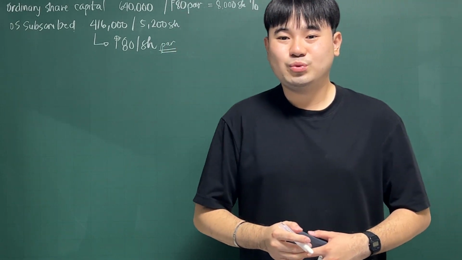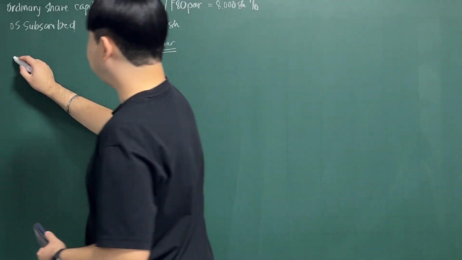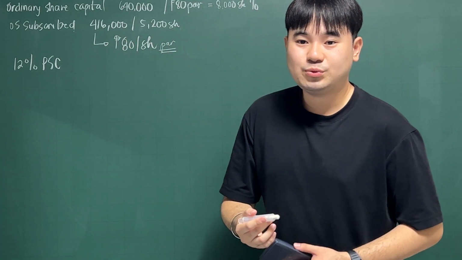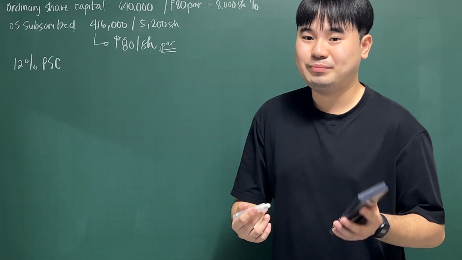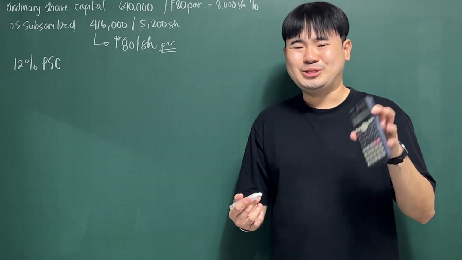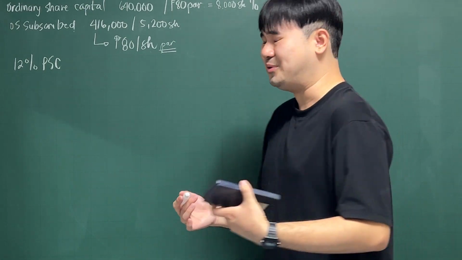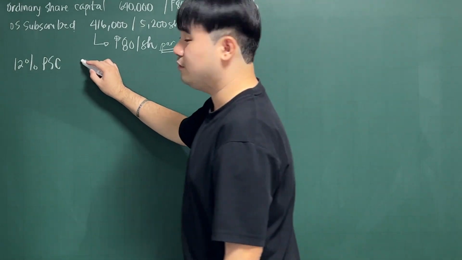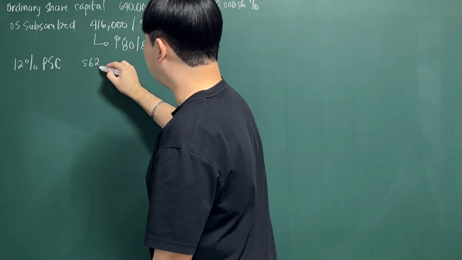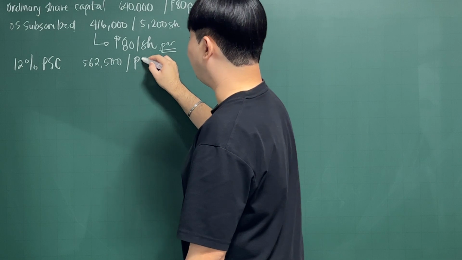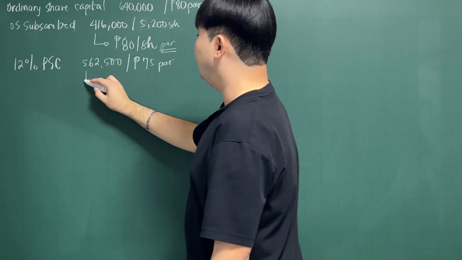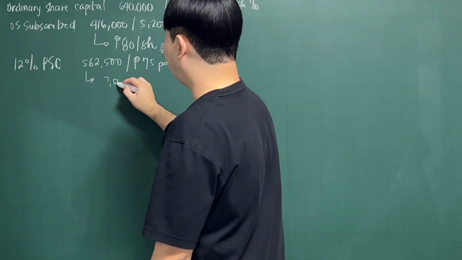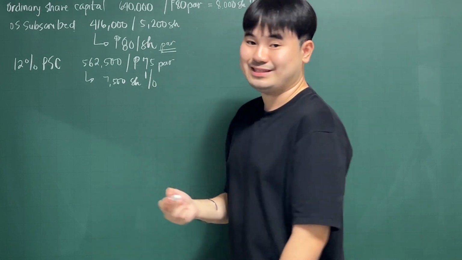Okay, next is your 12% preference share capital. I'll just put here TSC, which is 25,000 shares authorized for 75 pesos par value. So in this problem, the preference shares are much cheaper than the ordinary shares. I don't know why, let's just do it. Anyway, it gives you 562,500. You can divide it directly by your 75 pesos par value, and what you get here is 7,500 preference shares issued and outstanding.